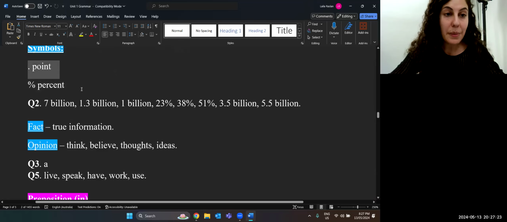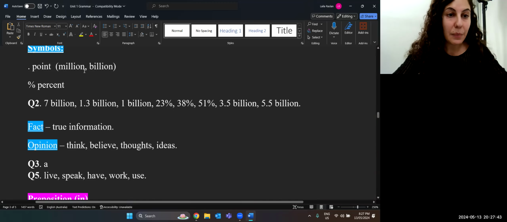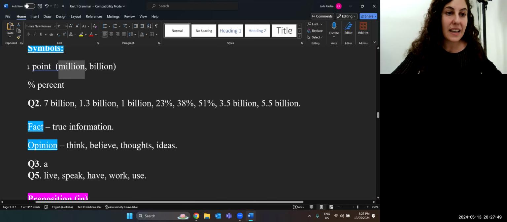Or if it's a number in the millions, then we say point: 1.2 billion people, 1.3 billion people. Remember, we use this when we talk about million, but also billion. So any numbers that are in the million, 1.1 million, 2.2 million, whatever number, we say point and then percent.